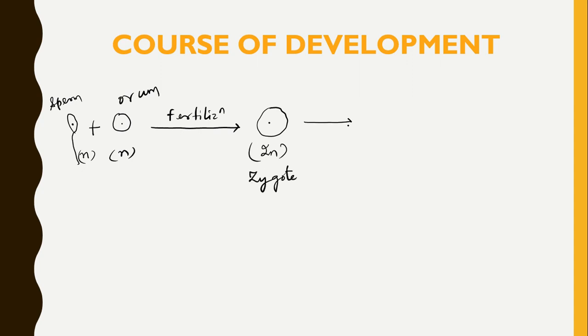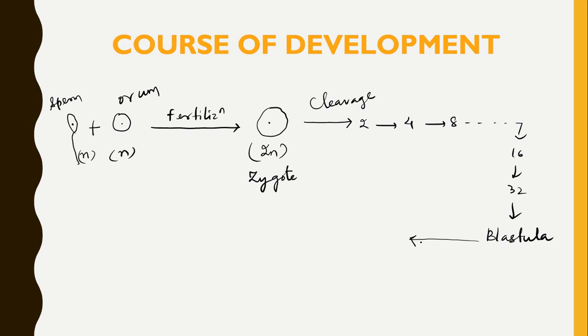Then there will be further cell divisions, a series of cell divisions known as the cleavage process. From one cell there will be 2, then 4, 8, likewise we will get 16, 32. Then there will be a stage known as blastula.